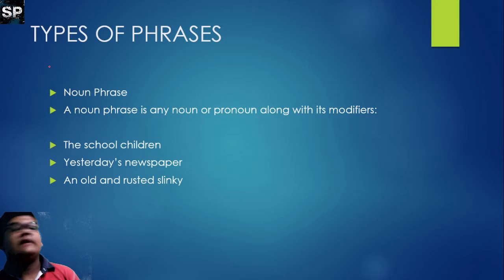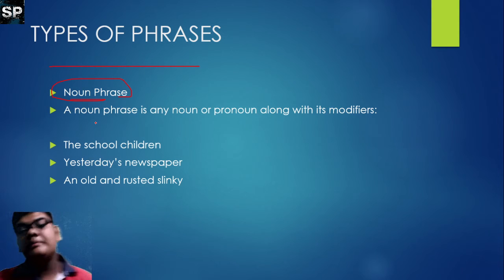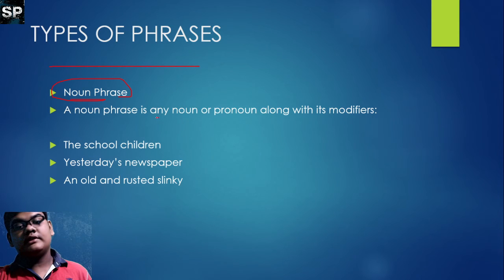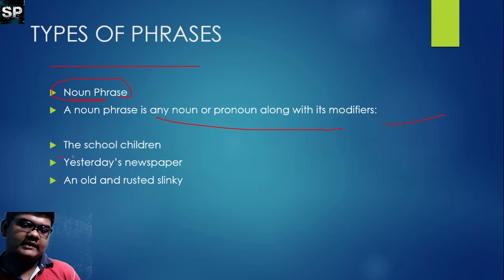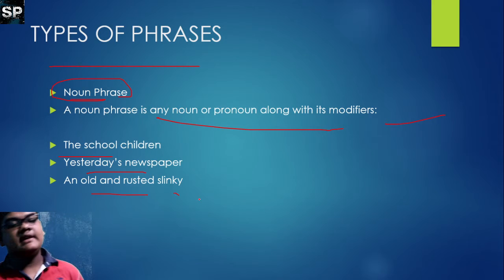Let's see the types of phrases. Noun phrases. A noun phrase is any noun or a pronoun along with its modifiers. Examples: the school children, the yesterday newspapers, and old rusted slinky.